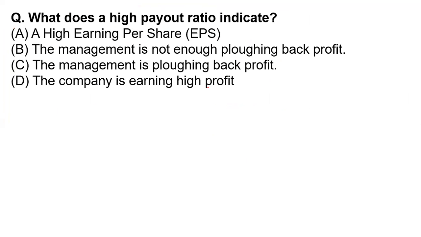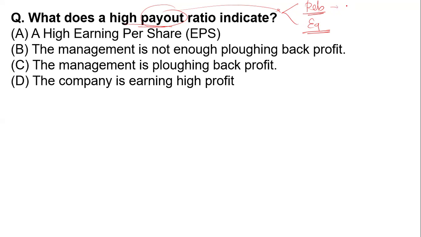Now the next question on your screen: what does a high payout ratio indicate? What is a high payout ratio? It means how eligible a company is to pay its equity shareholders and its debenture holders, as debt or as equity.